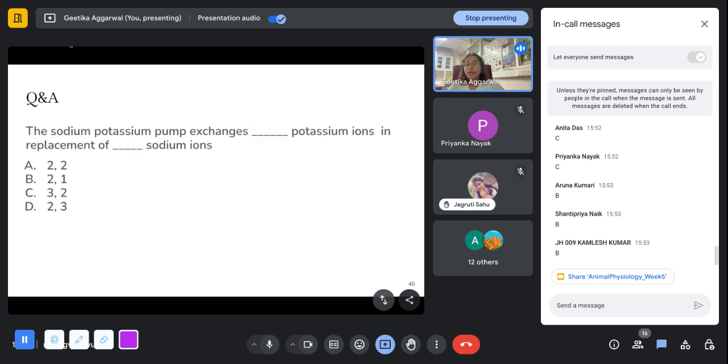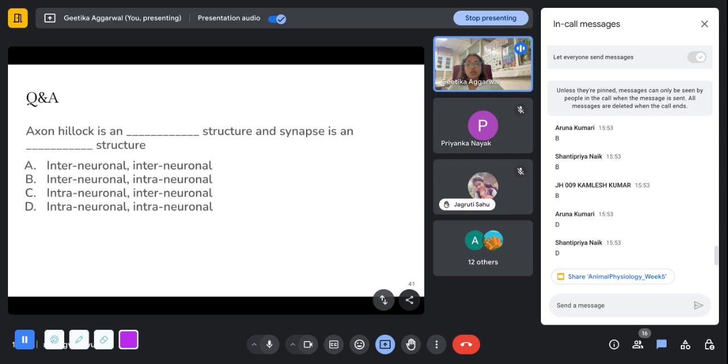Sodium potassium pump exchanges dash number of potassium ions in replacement of dash number of sodium ions. D part. So two potassium ions are moved into the cell and three sodium ions are thrown out of the cell.